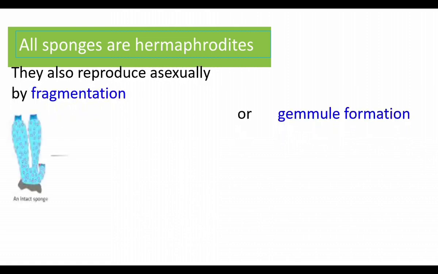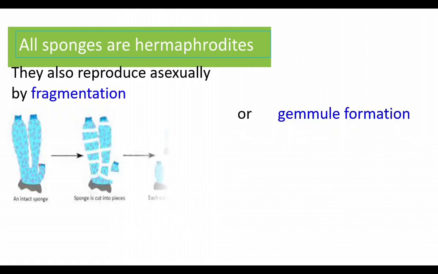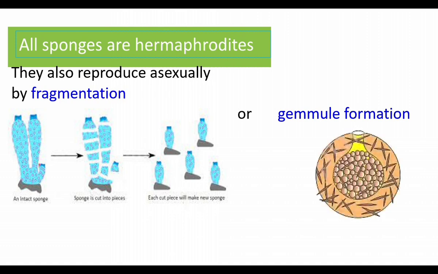In fragmentation, the body of the sponge splits into pieces. Each piece develops into a new sponge. Gemmule formation takes place during unfavorable conditions. The sponge is covered by a hard covering, inside which internal buds are formed. Internal buds are formed. During favorable conditions, the buds develop into new sponges. Sexual reproduction involves the formation of male and female gametes.